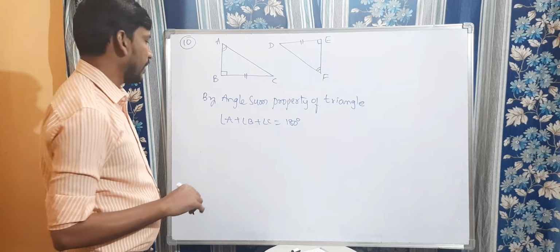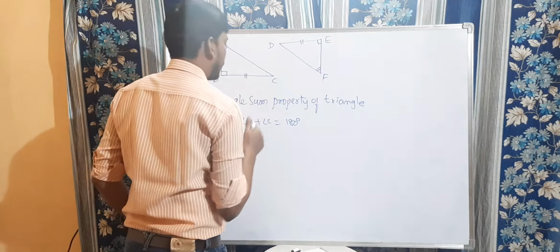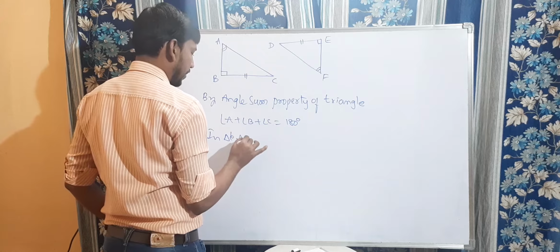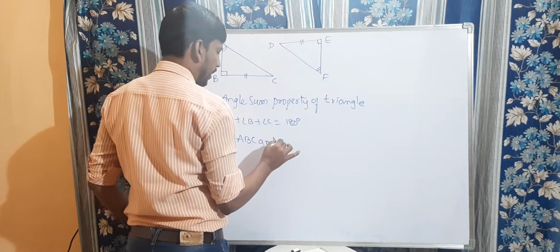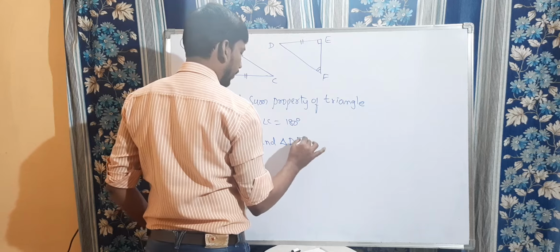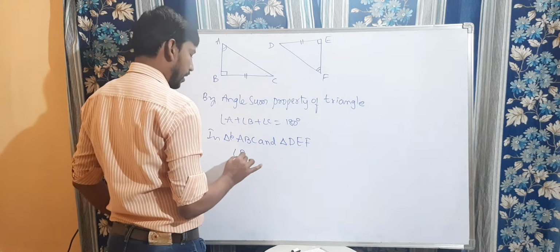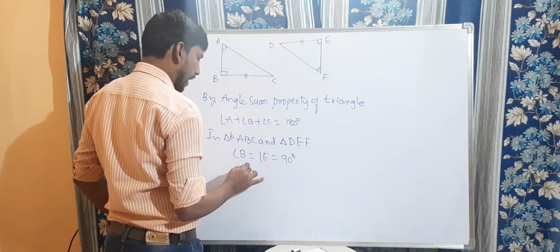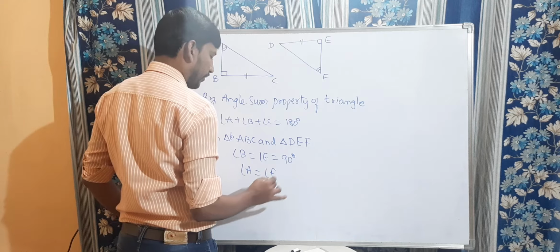Right children? So here the corresponding parts are given in triangle ABC and in triangle DEF. In these two triangles, angle B is equal to angle E, which is equal to 90 degrees, and they have given angle A equal to angle F.